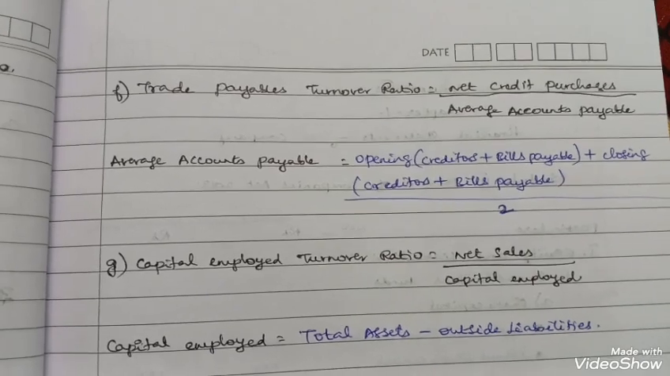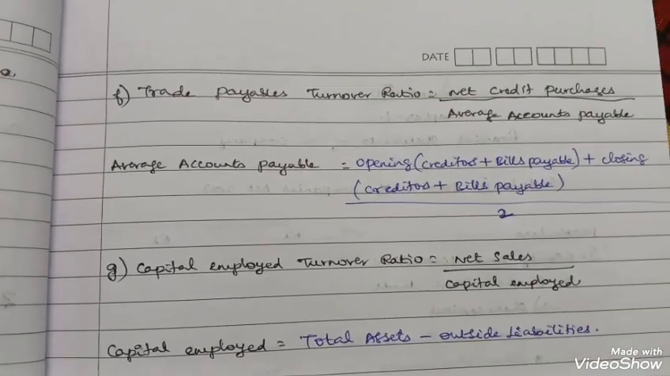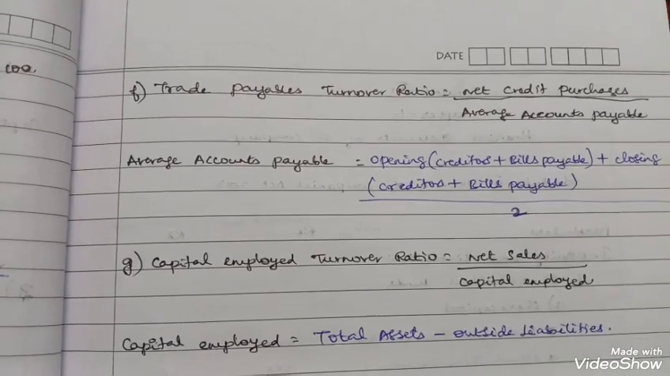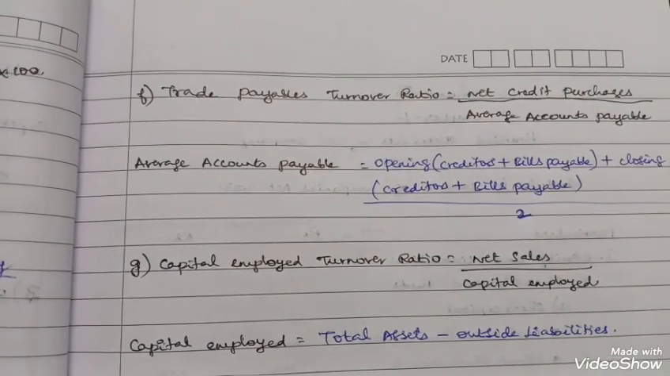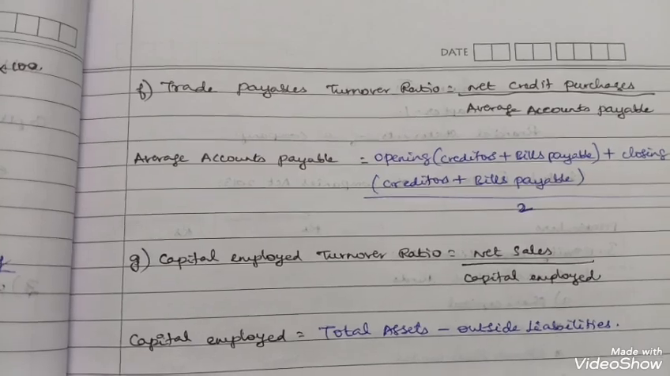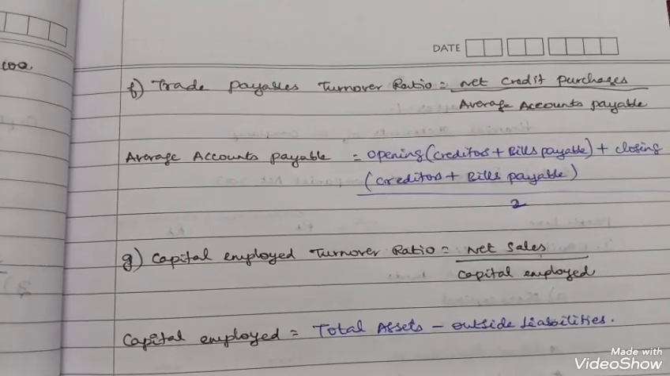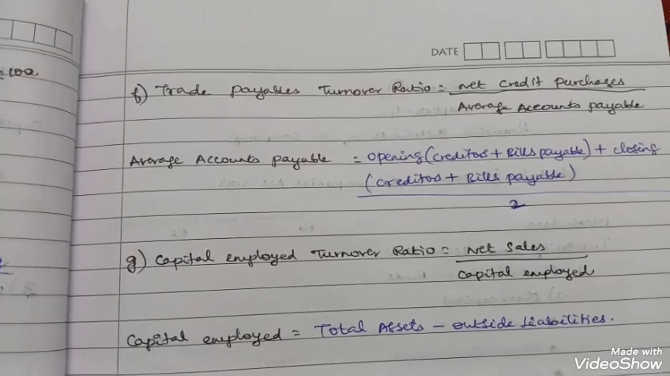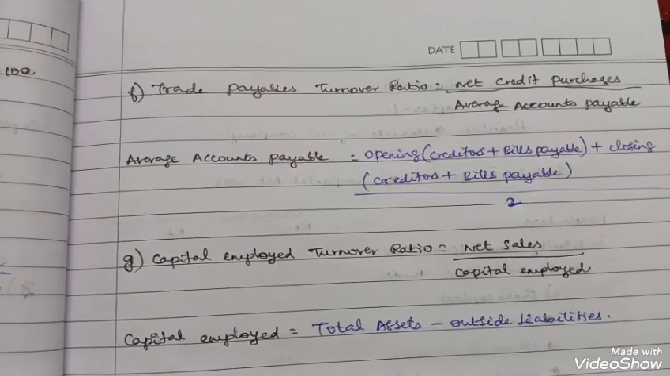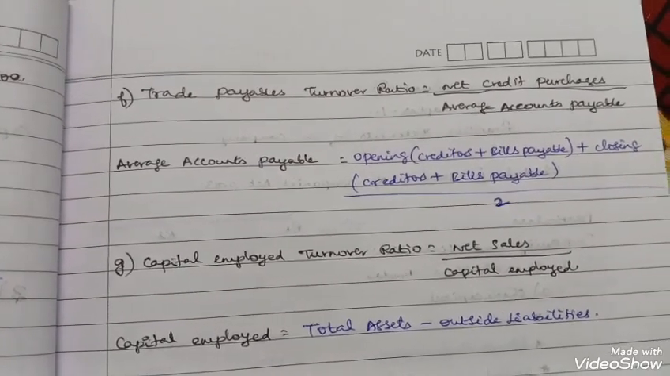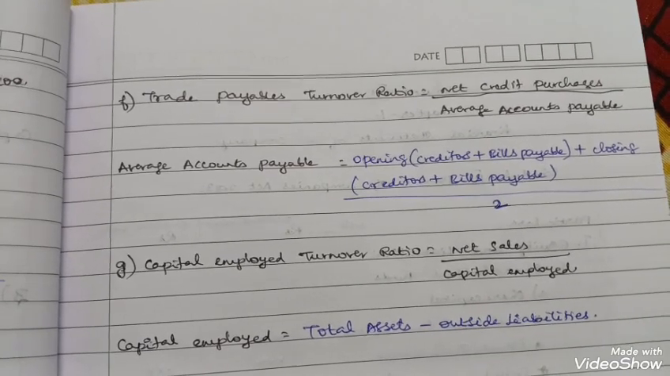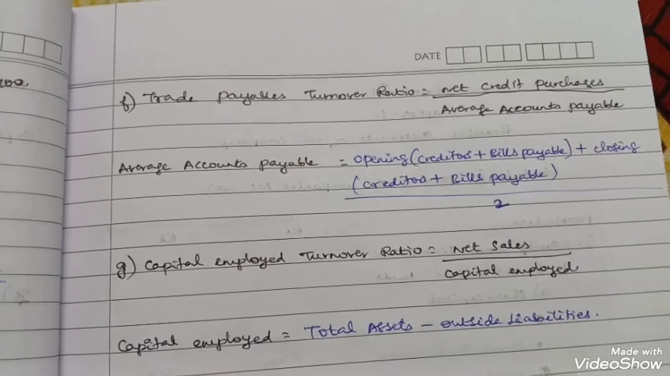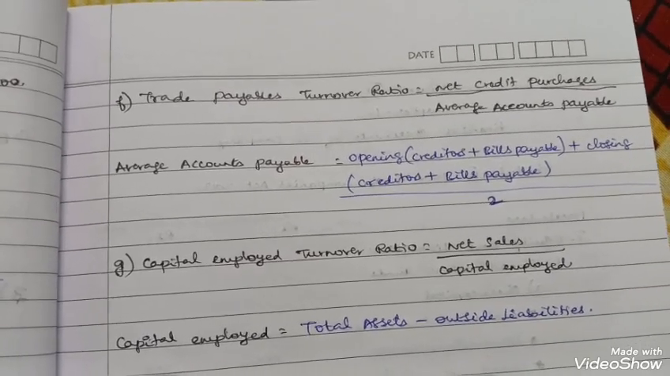Trade payables turnover ratio: credit purchases divided by average accounts payable. Average accounts payable is the same way: opening creditors plus opening bills payable, plus closing creditors plus closing bills payable, divided by 2. If they are given only opening or closing creditors, you cannot average it; you can just take that, add it and put it. But if they have given opening and closing, then you can average it.